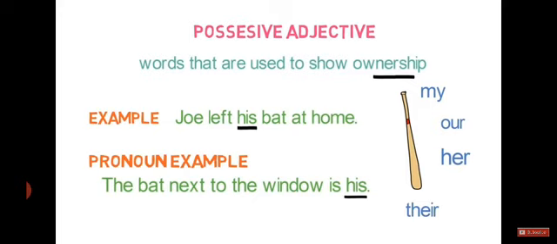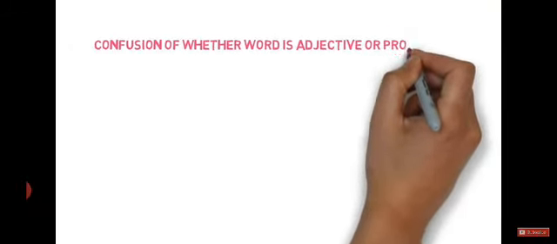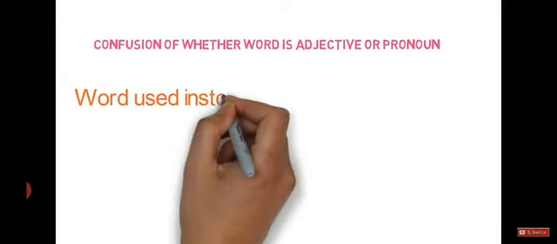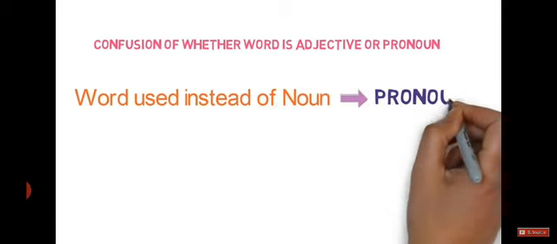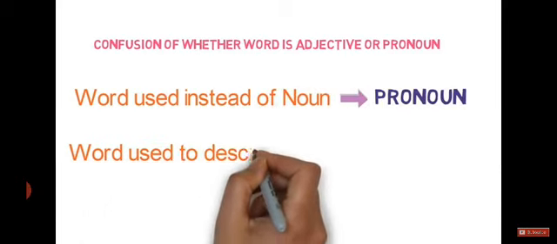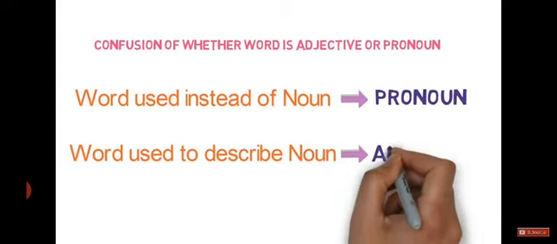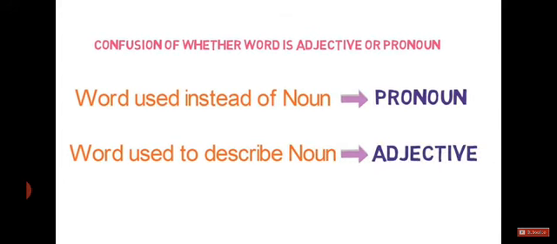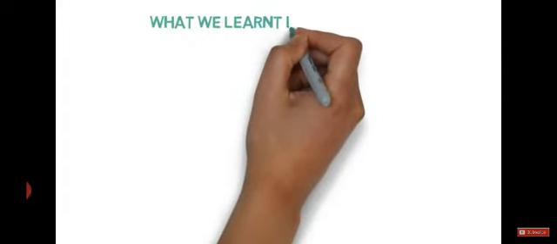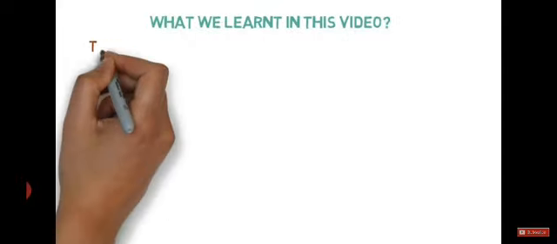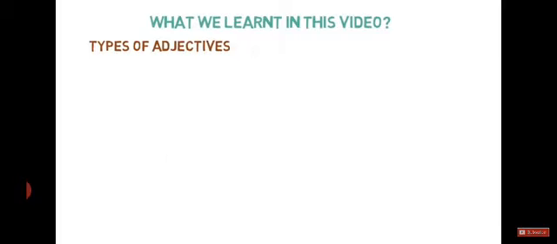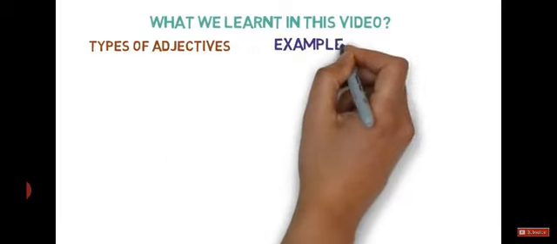Always remember this thing. Whenever you are in confusion whether the word is an adjective or pronoun, remember this formula. If the word is used instead of a noun, then it is a pronoun. And if it is used for describing a noun, then it is an adjective. Okay, so we have now discussed all the 6 main types of adjectives. Now, let's quickly recall what we have learnt in this video. We discussed types of adjectives. We will go through the 6 types of adjective with one example of each.